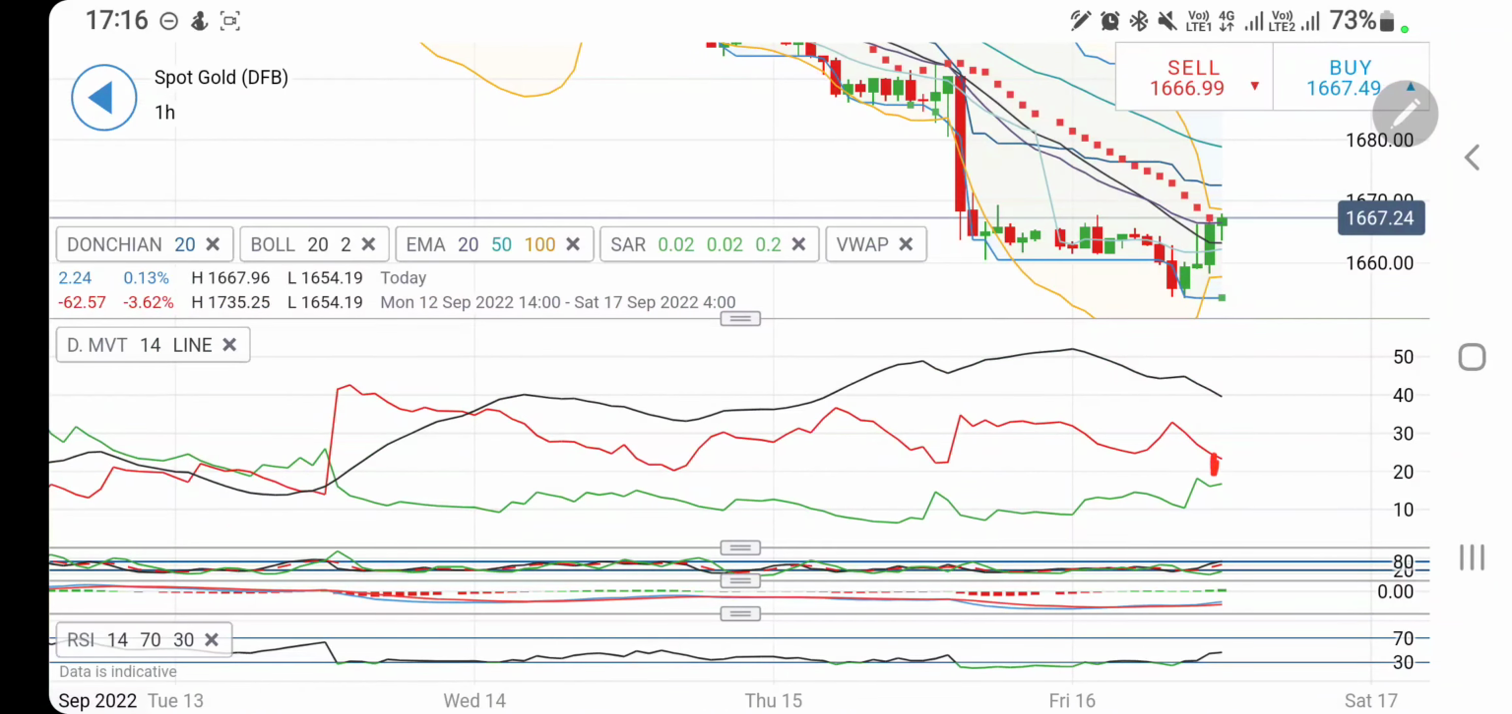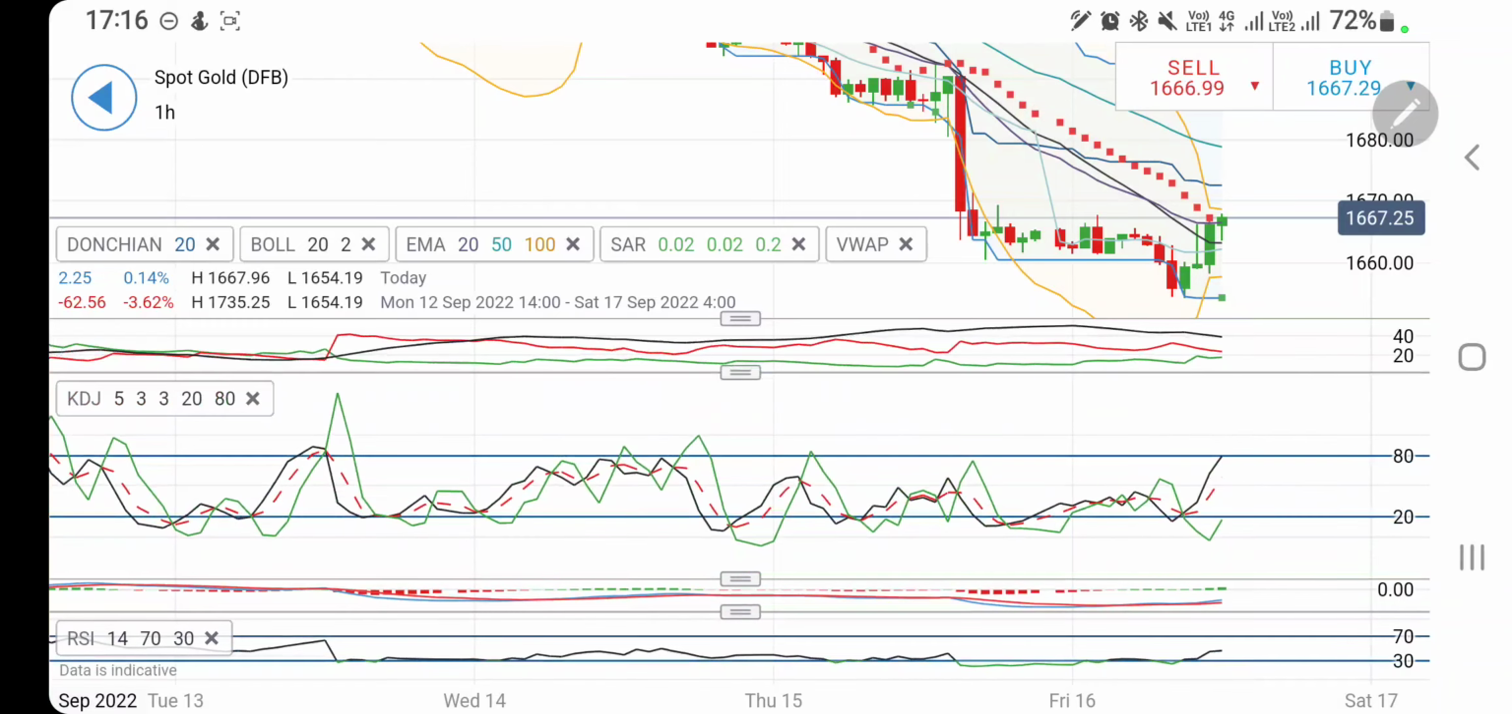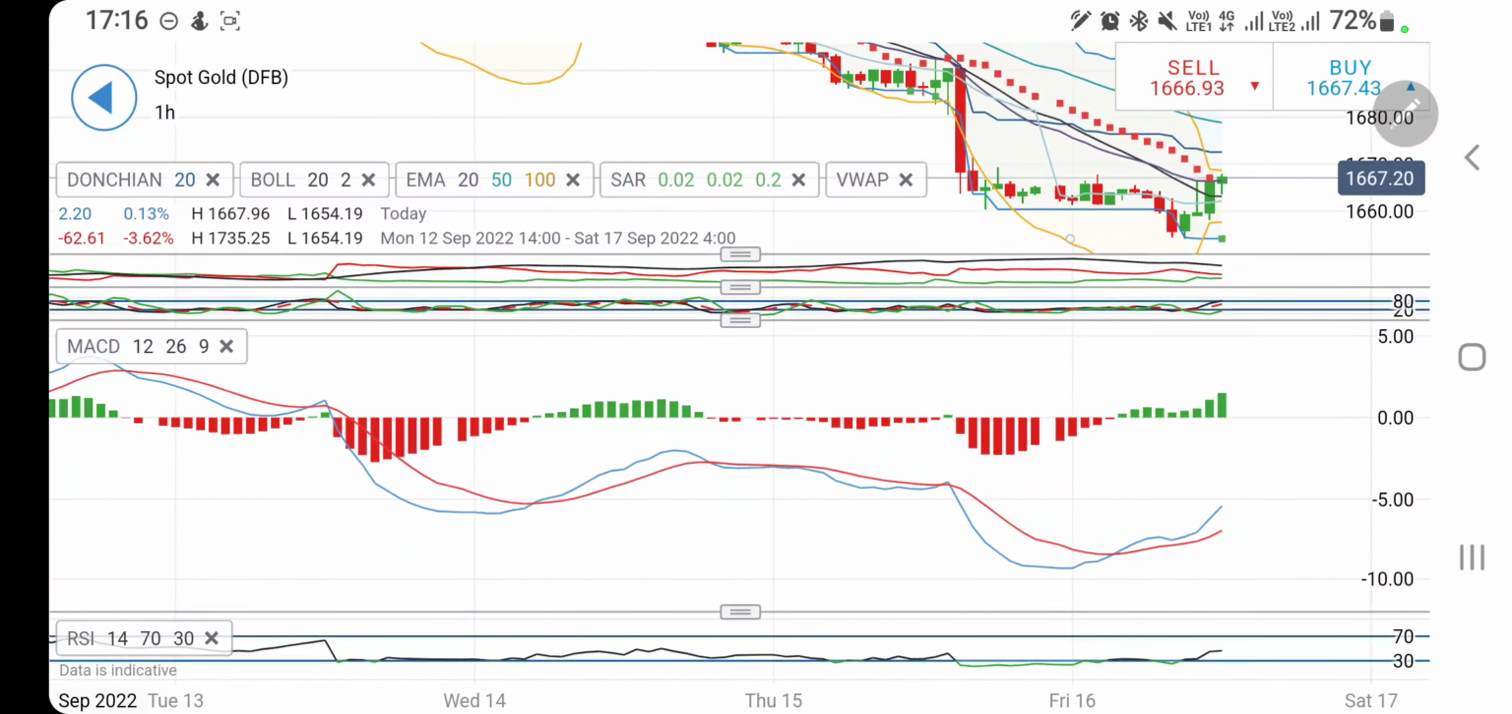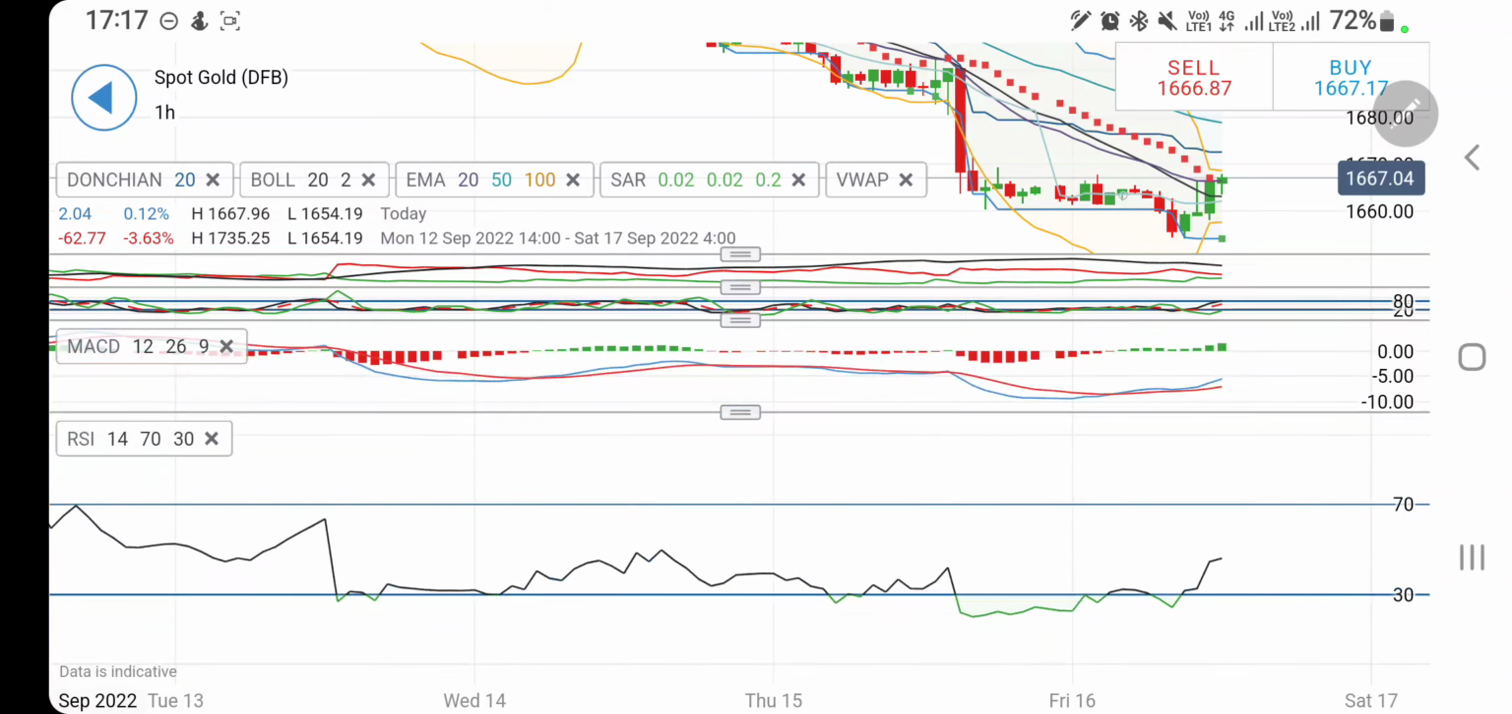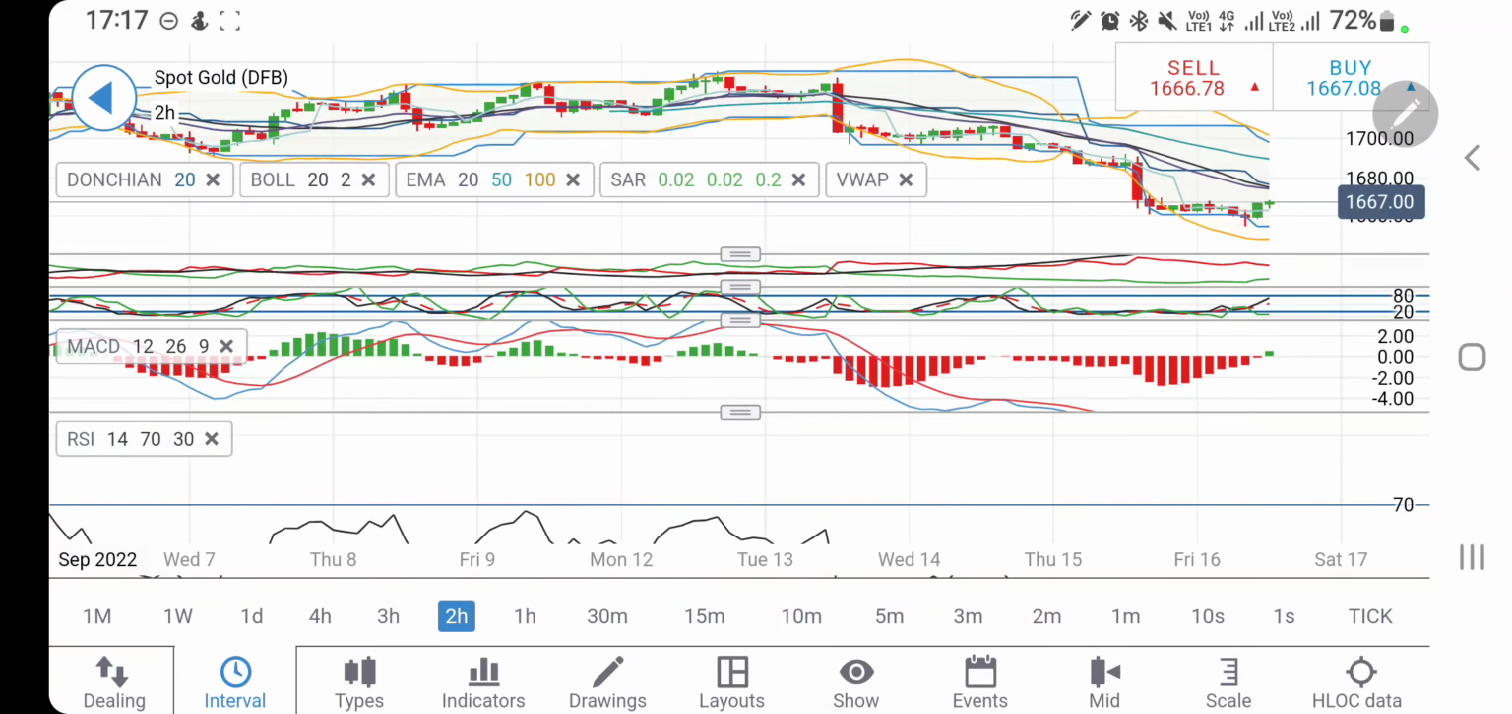At the same time, if you look at the directional movement, this is bearish. It is trying to converge. Stochastic is looking at the high there. The MACD is trading with the divergence and it is bullish. The RSI was oversold and it has come out of the oversold zone on the hourly charts.